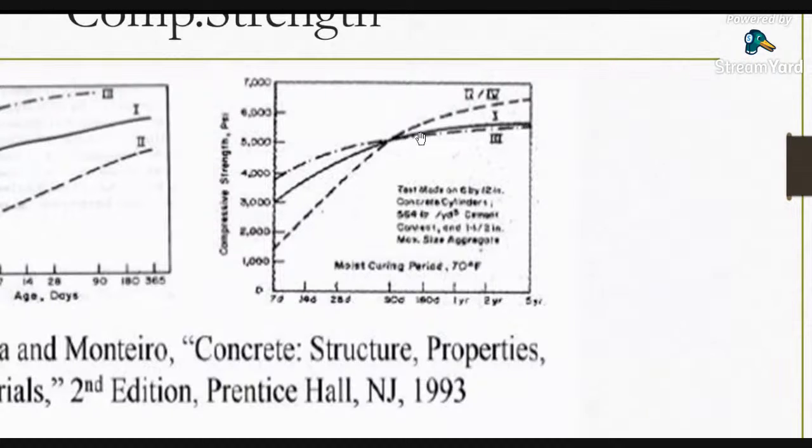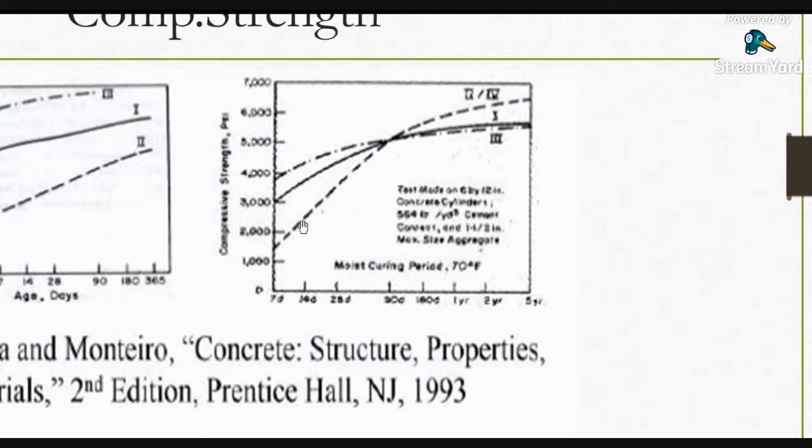There is no further increment in the strength of the cement. So low heat cement, the initial gain of strength is not that much. But if you wait for a long period of time, then the strength gain is gradual. That's why in mass construction like dams and barrages, we go for the low heat cement.